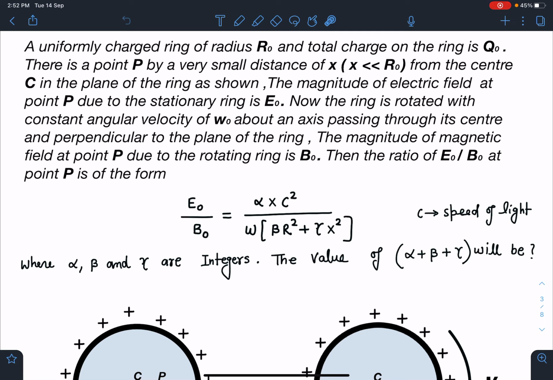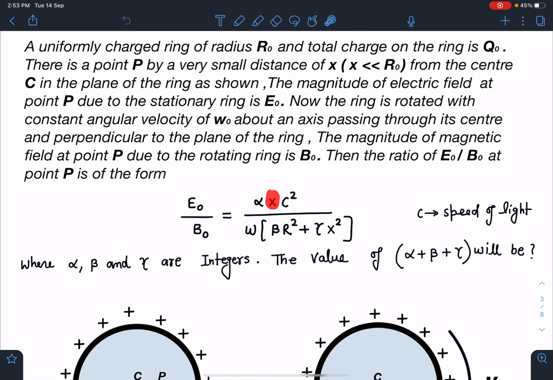Then the ratio E0 by B0 at point P, if it is of the form alpha x c square divided by omega times (beta r square plus gamma x square), then we have to figure out the value of alpha plus beta plus gamma. In the Fizika paper, I think there was a slight misprint here.